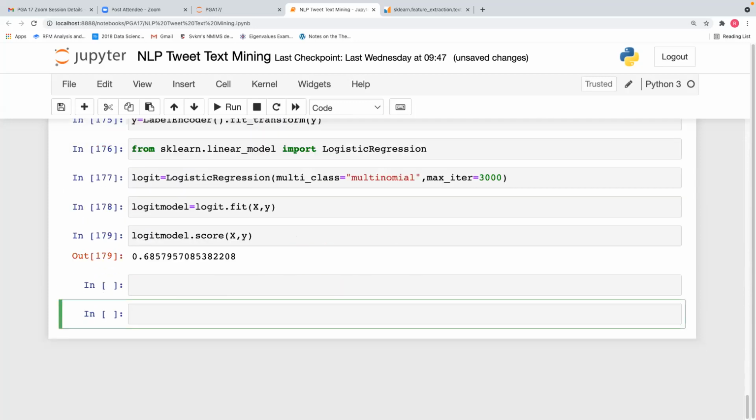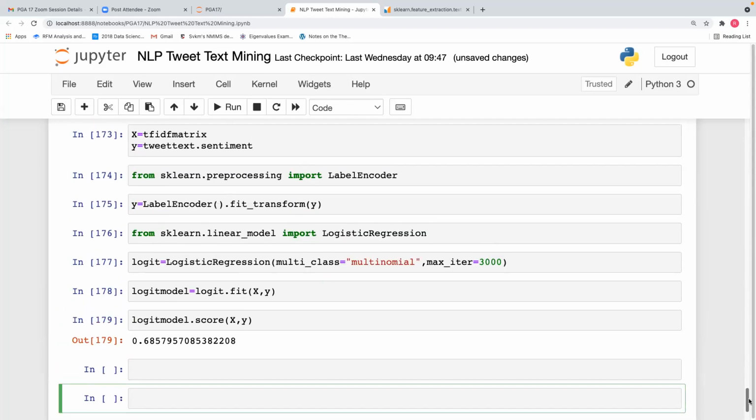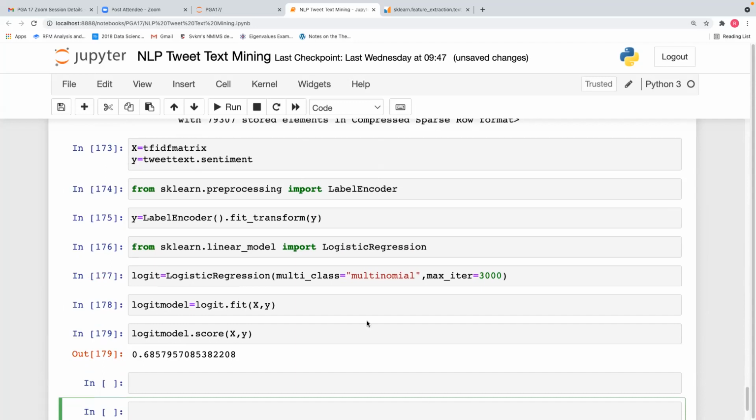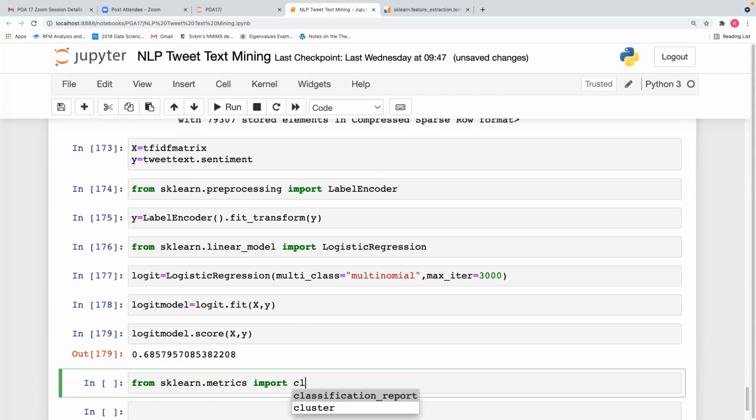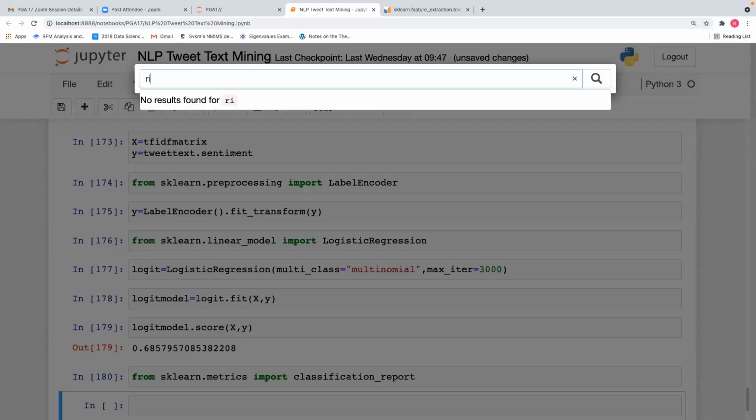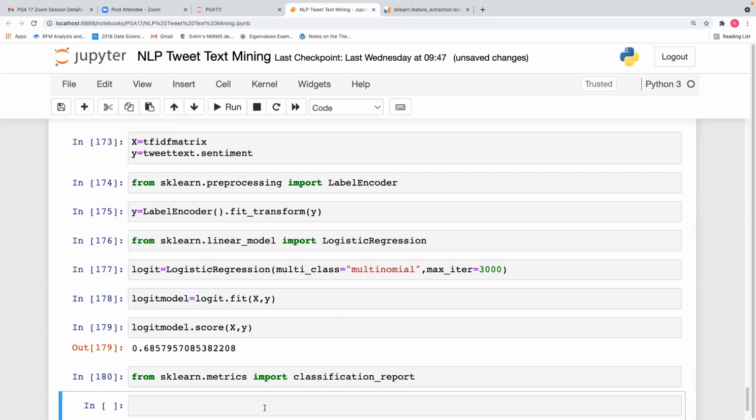Now we got 0.6879570085. Now from sklearn dot metrics import classification_report.